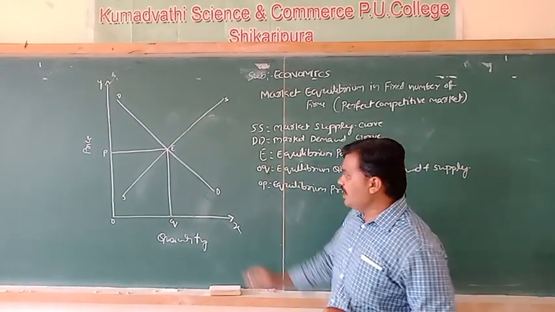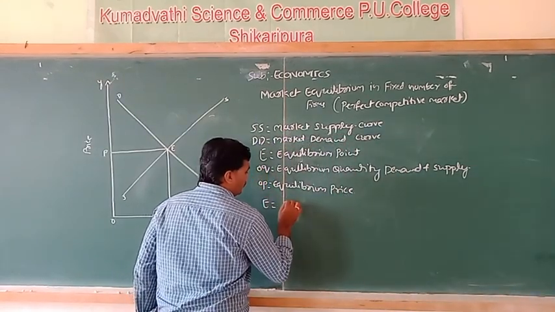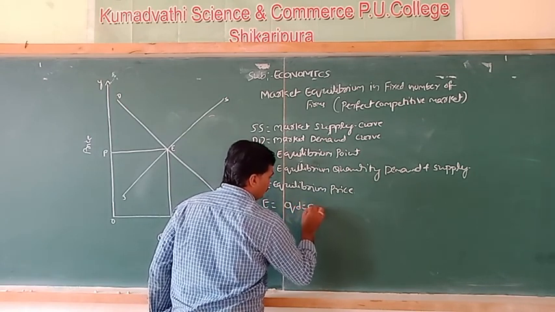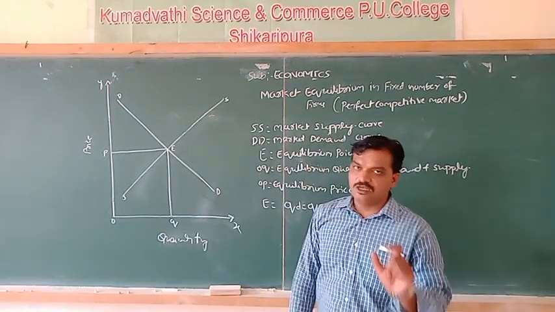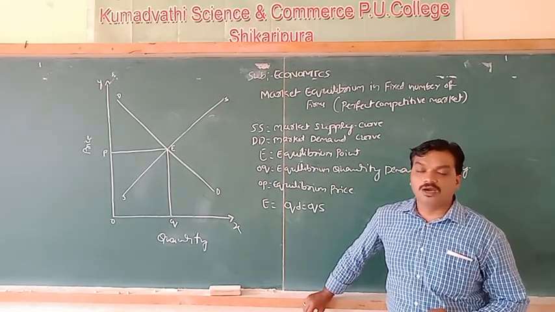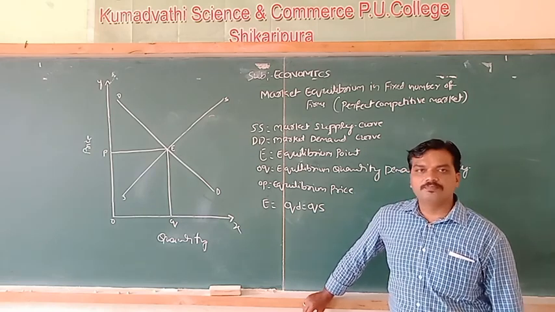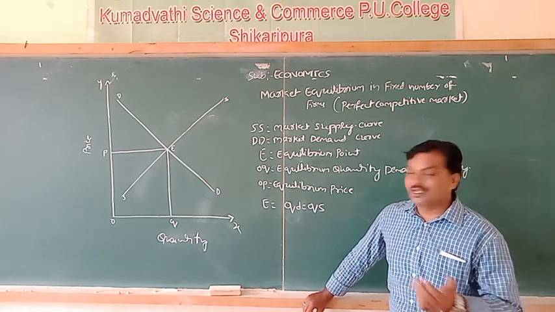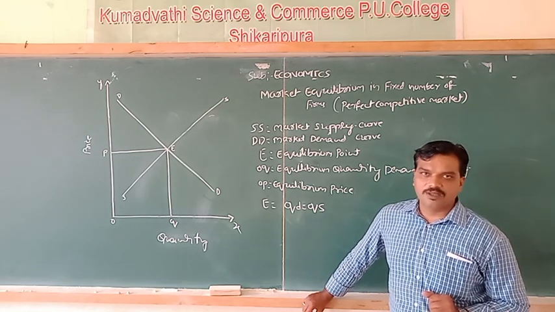So we can say at point E, QD is equal to QS. That means market demand and market supply both are equal. Then the question arises, if the price may rise or fall, what happens in case of demand and supply?